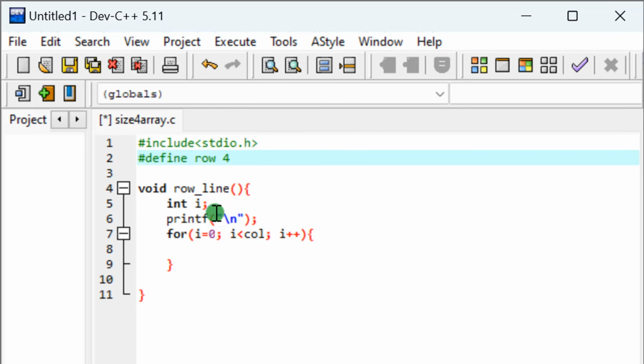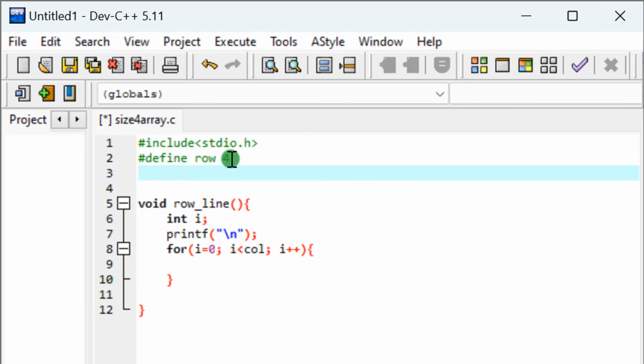It simply means that any place in my code where I use the variable row, I'm indirectly using what? 4. Good. So generally, this is to make our code very easy to modify later. Like tomorrow, imagine that the row is 8. I don't need to go into the code and change 4 to 8 everywhere, no. I just go to the level of my constant, change 4, put 8, and the code is okay. So anything that has row in the code will use the value 8.